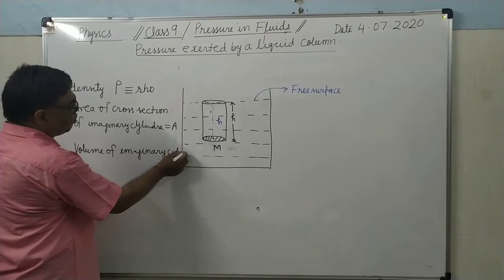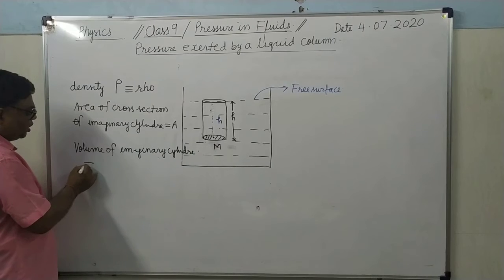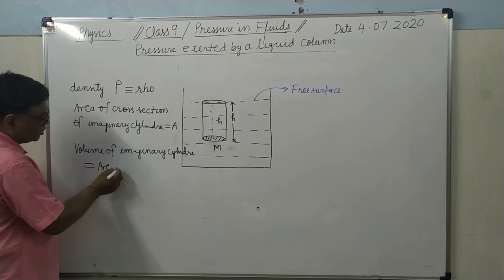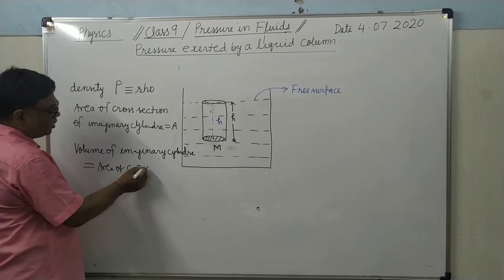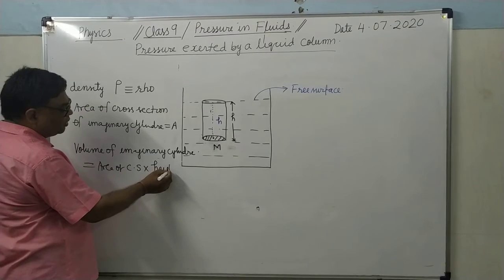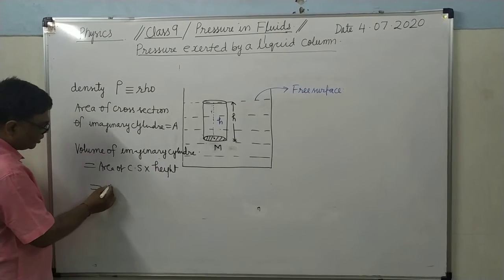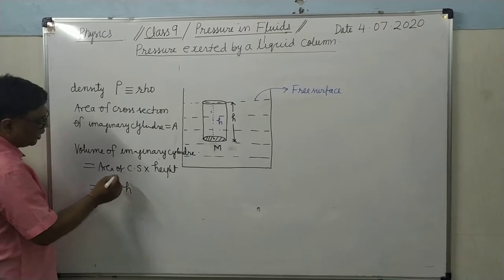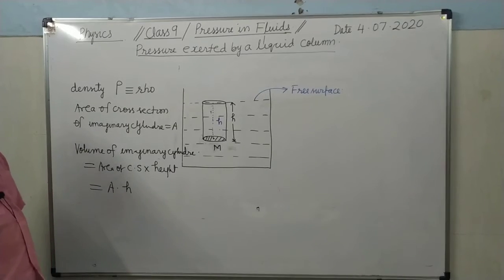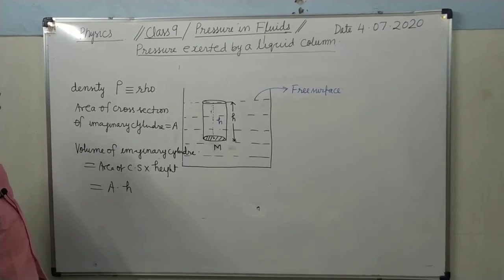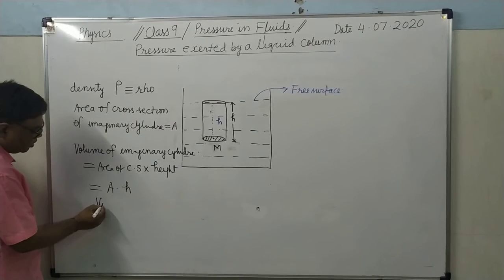So as we know, what is the formula of volume? It is area of cross section multiplied by height. Area of cross section that you can take A, height is h. It's clear? So what will be the volume of the liquid in the container?